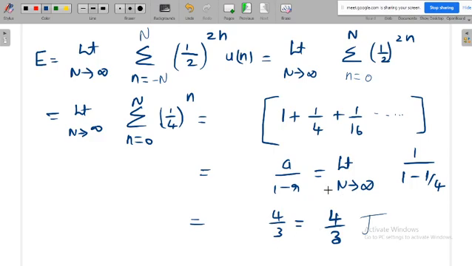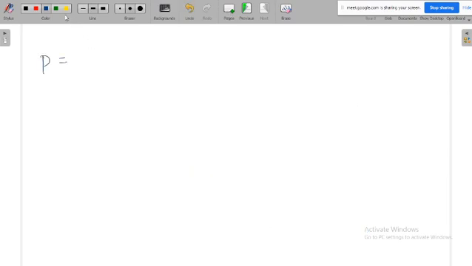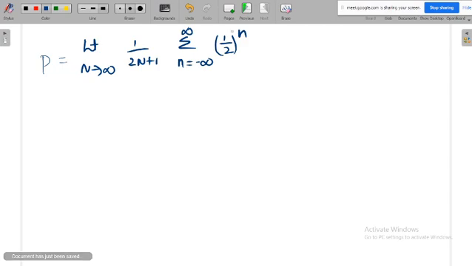Now next we'll calculate the power of the signal. Power of the signal is equal to limit n tends to infinity of 1 by 2n plus 1, summation n from minus infinity to plus infinity of 1 by 2 whole power 2n, because of x of n whole square, you get 1 by 2 whole power 2n, u of n.